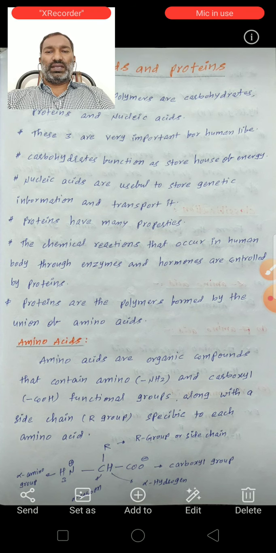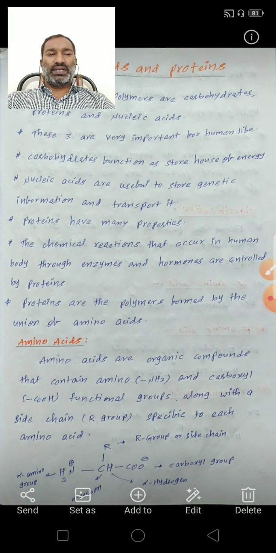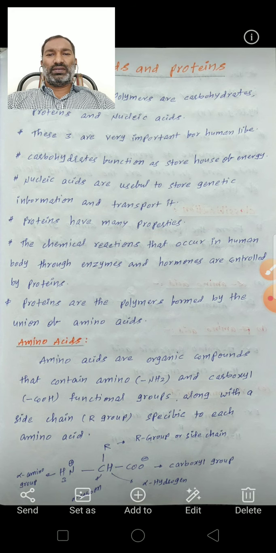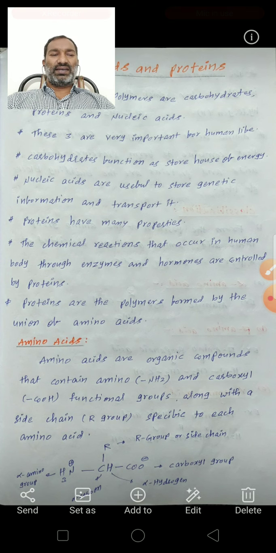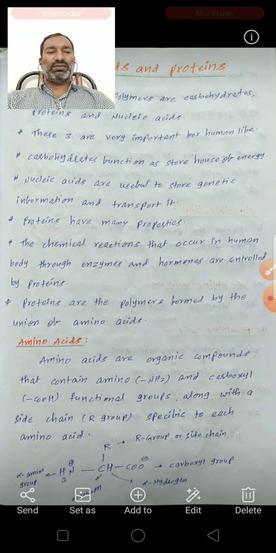Carbohydrates function as a storehouse of energy. Next, nucleic acids are useful to store genetic information and transport it. This is the function of nucleic acids.